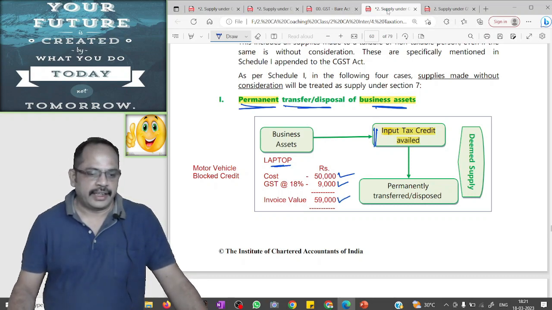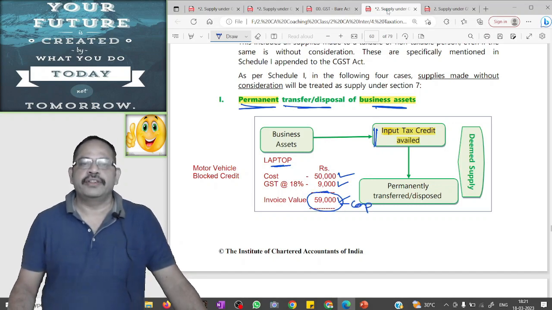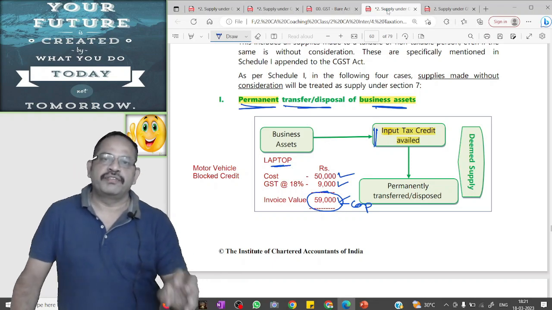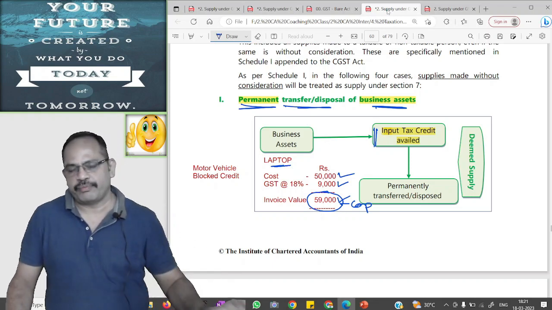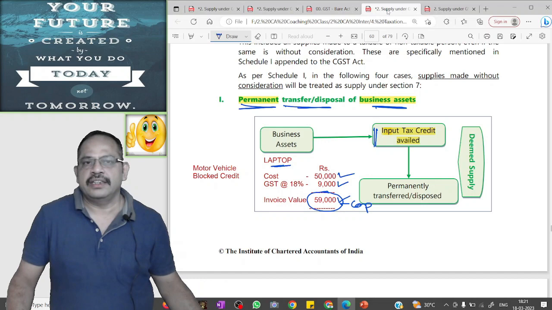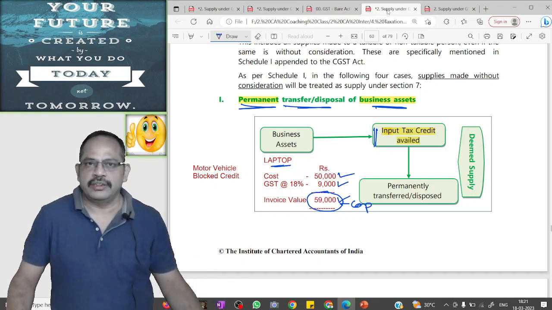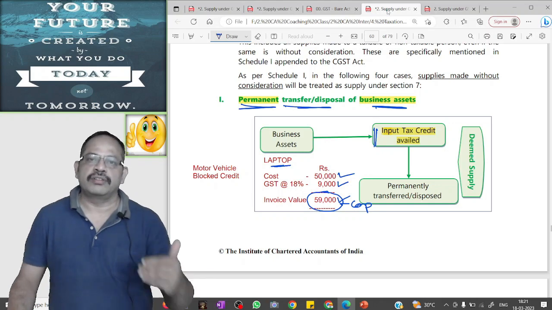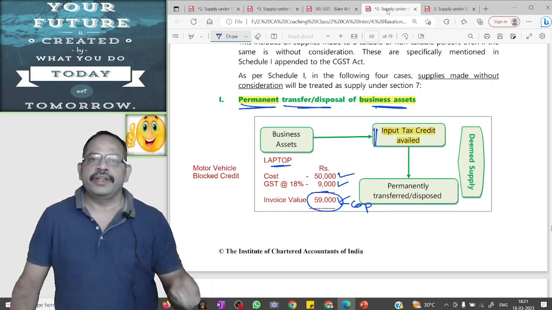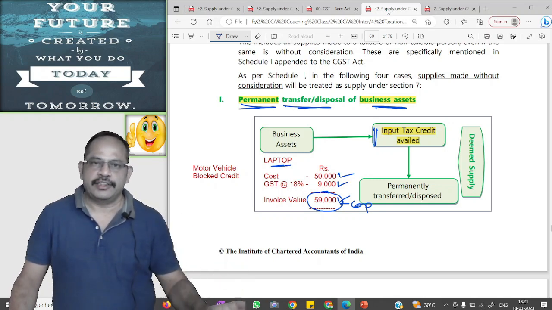The supplier capitalized the total invoice value of 59,000 rupees and claims depreciation on this whole invoice value year after year. At the end of the second year, the supplier transfers this laptop to a charitable institution for free of cost or without consideration, or throws it in the dustbin, as the case may be.